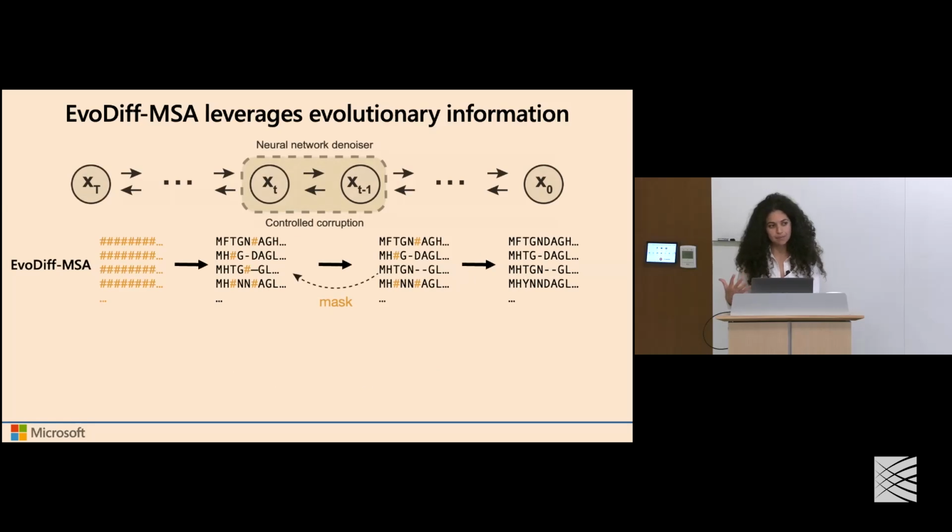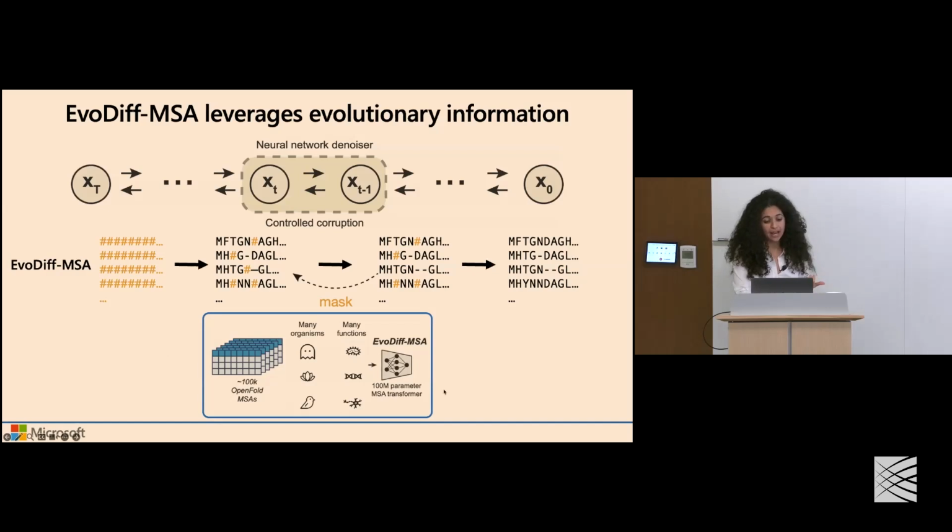And then leveraging that same concept of this masked discrete framework, we can now operate over the entirety of the MSA, not just a single sequence, by performing the same scheme of this iterative corruption and then training a neural network model we call EvoDiff MSA to learn this denoising operation now over these multiple sequence alignments. And the way that we can do that is we can leverage already existing great backbone architectures that operate over these multiple sequence alignments, specifically tools like MSA Transformer, to now constitute the backbone for our neural network denoising.